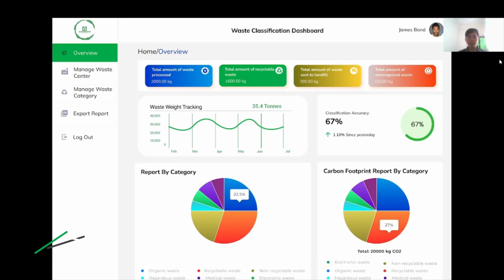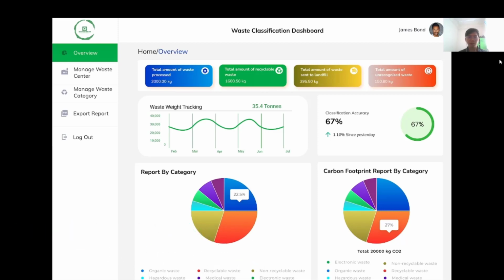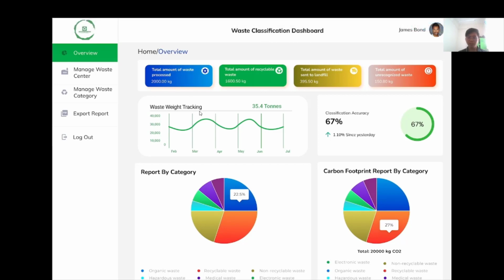Alright, next I will present the use case for viewing the summary of waste classification activity and carbon footprint calculation. In the user view, the user can see the summary of the waste classification activity and carbon footprint calculation presented in statistical form, as you can see on the screen.